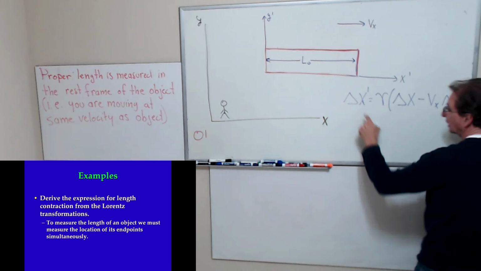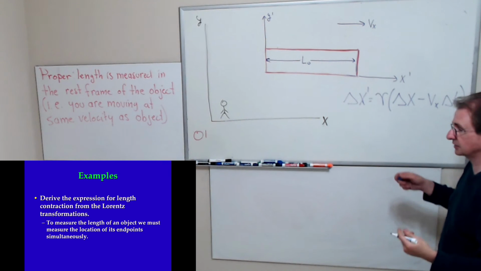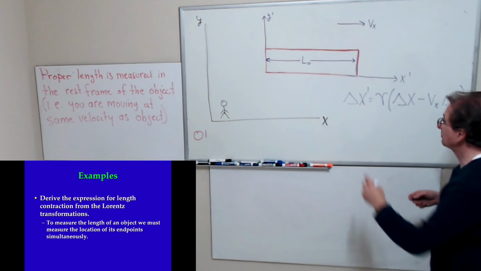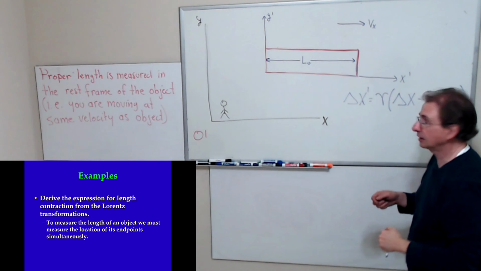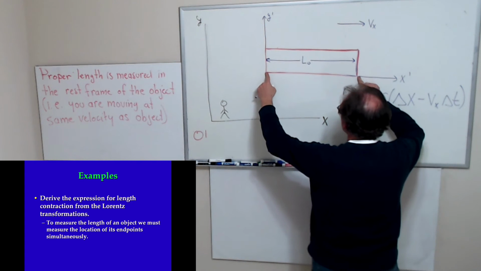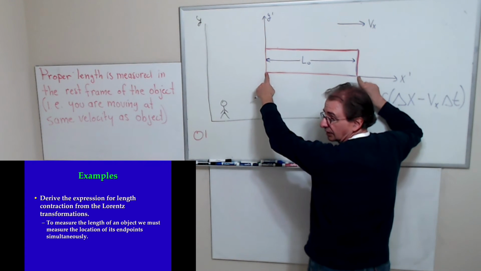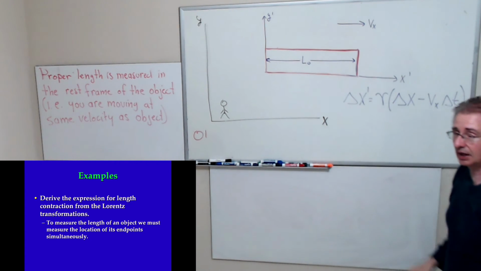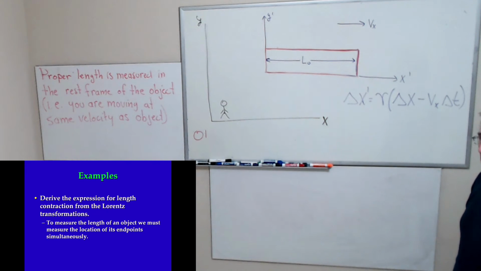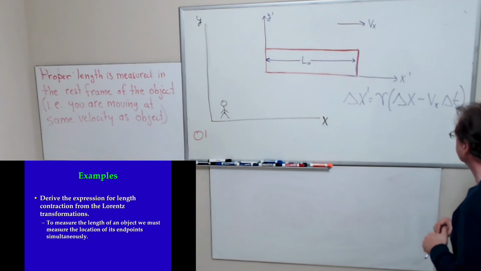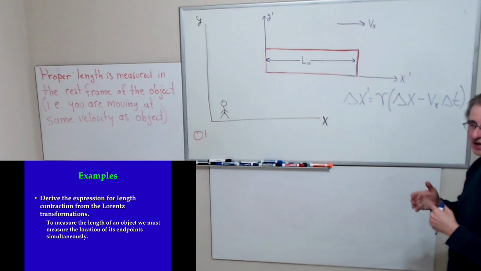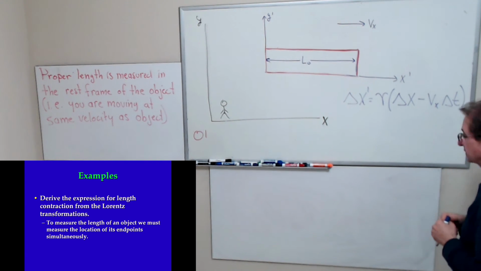Why am I using deltas instead of just the x's? Because I'm calculating the difference in the positions of the locations of the front end and the back end of this object. So I'm looking at the change in position. So in this case, it would be the length. Or I shouldn't say the change in position, but the difference in positions.